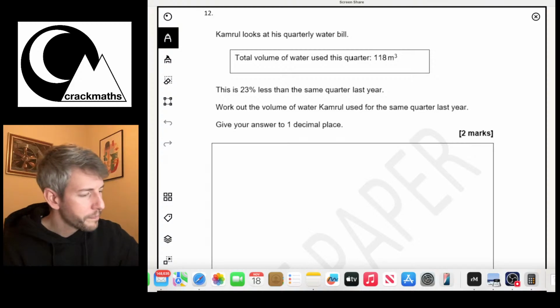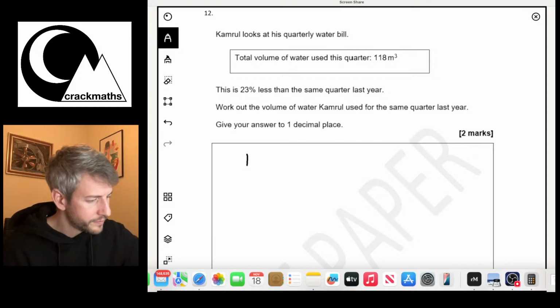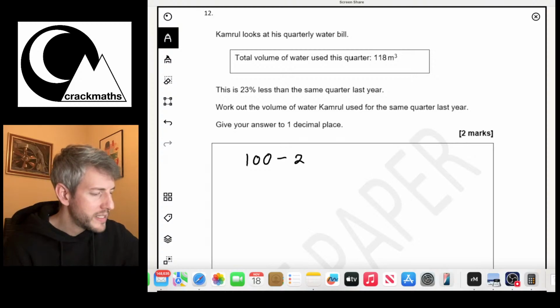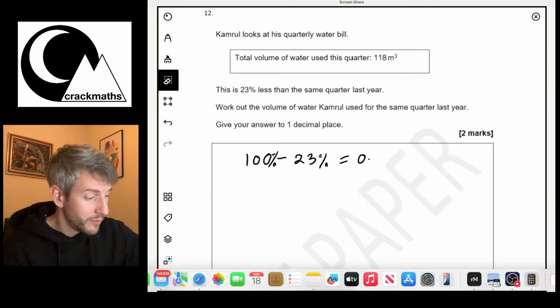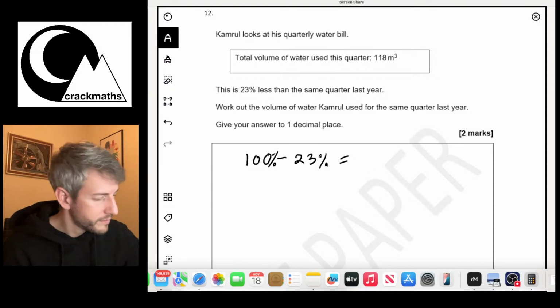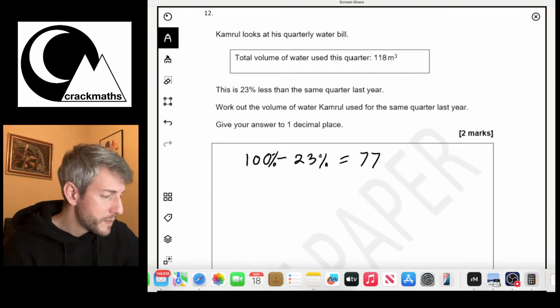Okay, right, so last year's water minus 23%. So last year's water is the 100%, minus the 23% equals 77%.